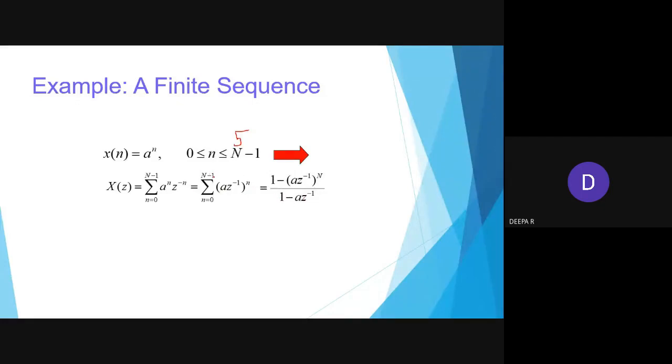If it is for infinite, I can blindly say 1 by 1 minus a z inverse in general. But here it is 1 minus a z inverse to the power n divided by 1 minus a z inverse. Okay. So now they have made it like z power minus n times z power n minus a power n, again reframed, and they have written it with the positive powers of z: z power n minus a power n divided by z minus a.